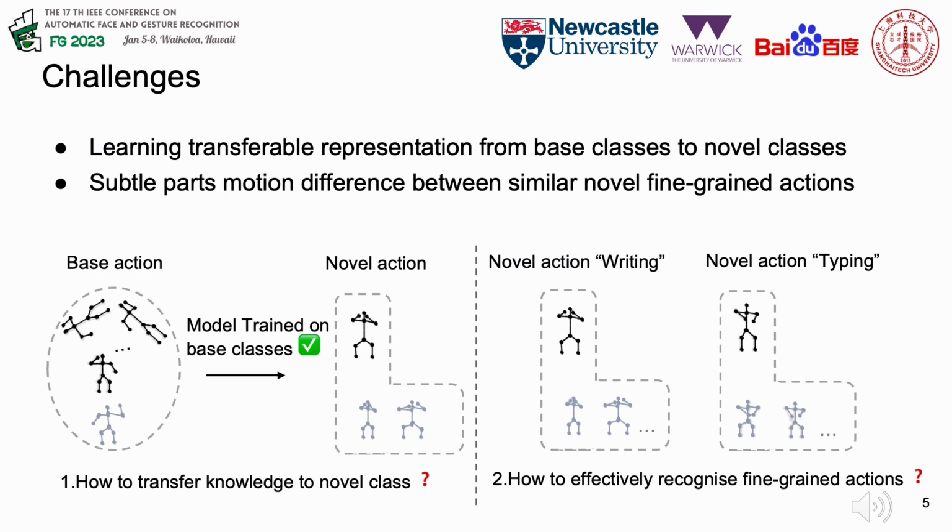There are two challenges that need to be considered in this task. The first challenge is to learn transferable representation from base classes to novel classes. The second challenge is to effectively recognize fine-grained actions. For example, for the actions typing on a keyboard and writing, only two hands are involved. Analyzing such subtle motion patterns can be helpful in recognition.